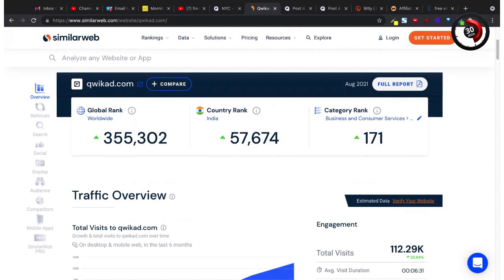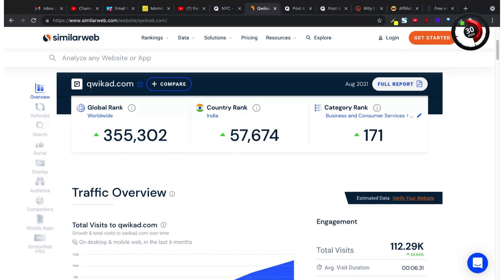If you were to go to SimilarWeb, look at the global rank, 355,302. But notice the country where it ranks, or it is the most popular, is India. And this is nothing against India. This is just simply the reality and the truth of getting traffic and where you want to get traffic from.